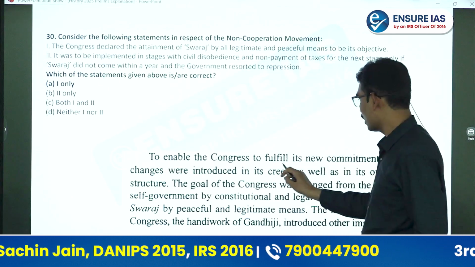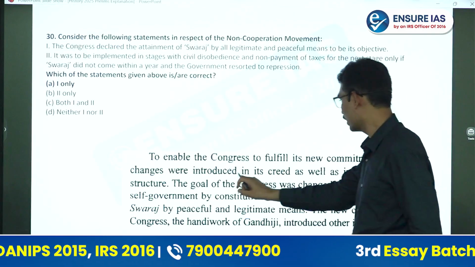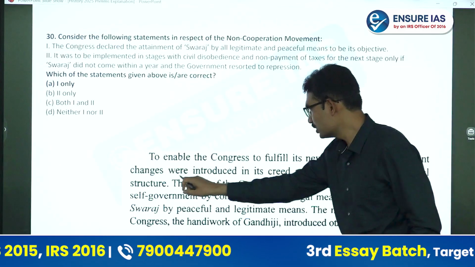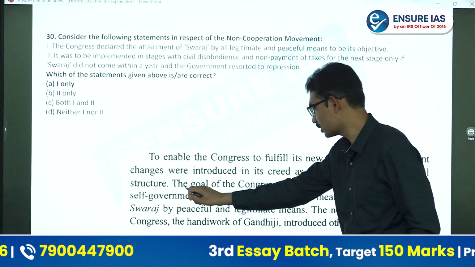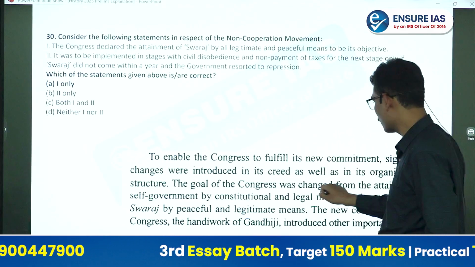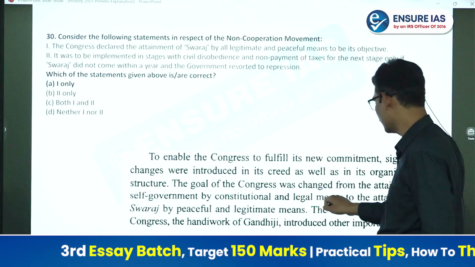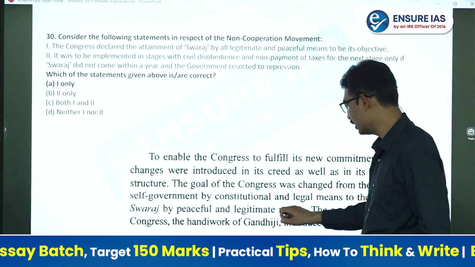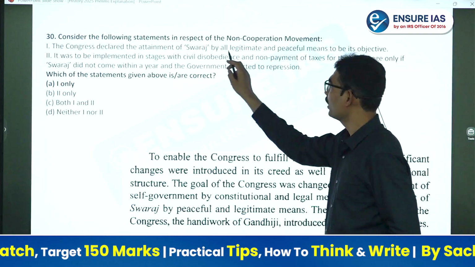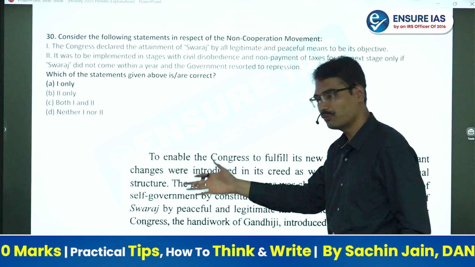To enable the Congress to fulfill its new commitment, significant changes were introduced in its creed as well as in its organizational structure. The goal of the Congress was changed from the attainment of self-government by constitutional and legal means to the attainment of Swaraj by peaceful and legitimate means. Exact same phrase. This is Bipin Chandra only.